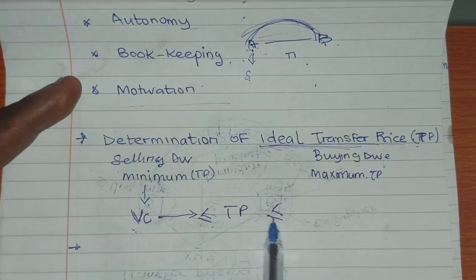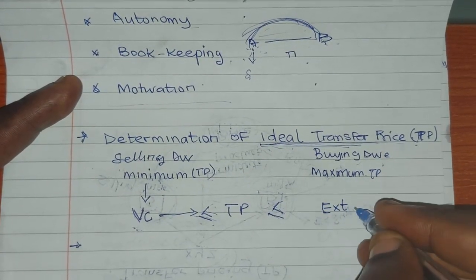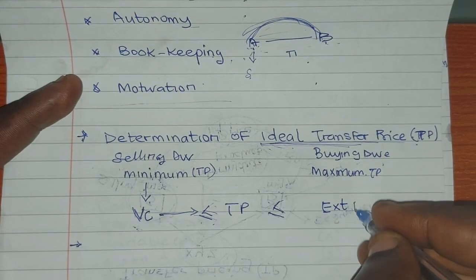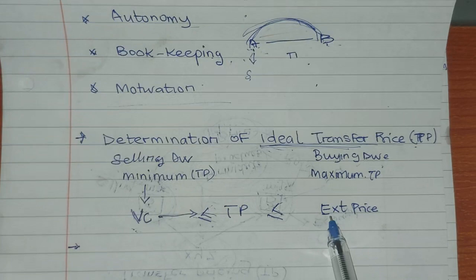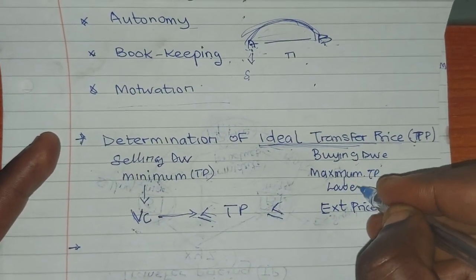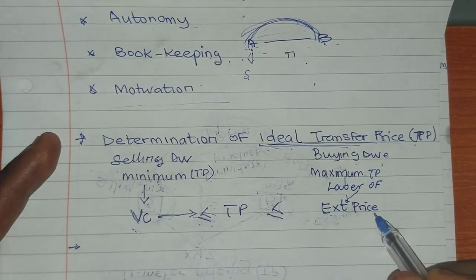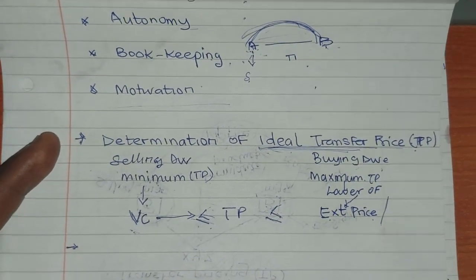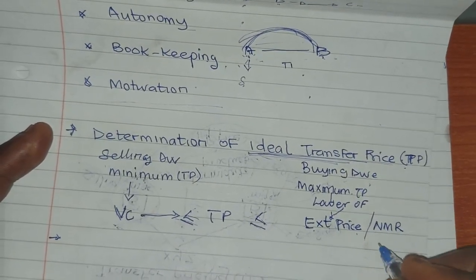Then transfer price must be less or equals to the external price, or the lower of either the external price or the net marginal revenue.